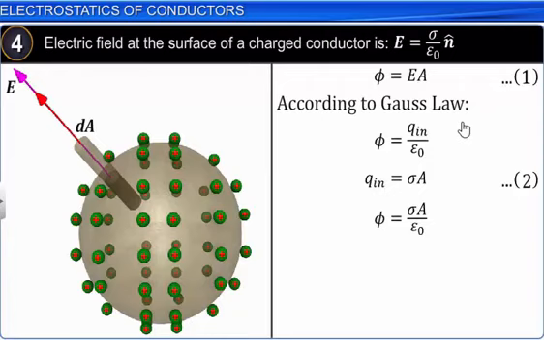Now our equation becomes phi equals sigma A upon epsilon naught. Let us take this as equation 3.